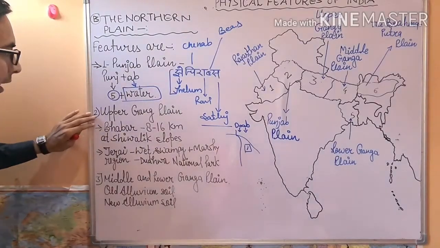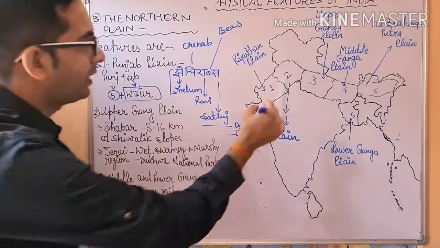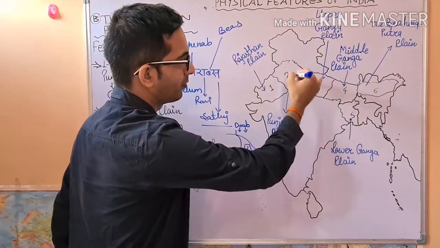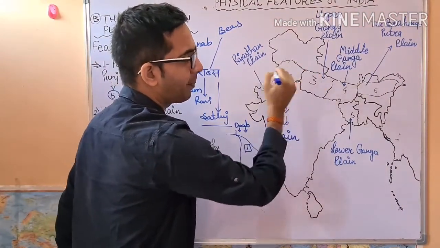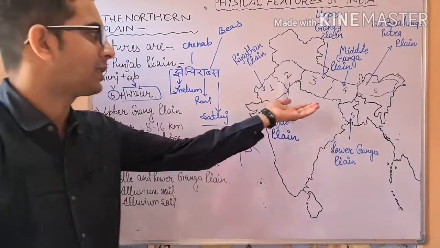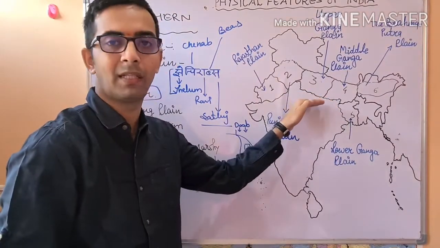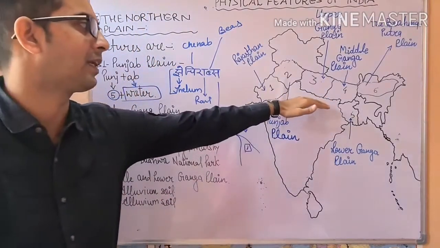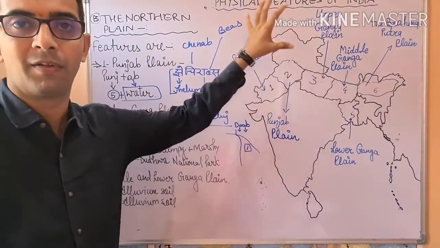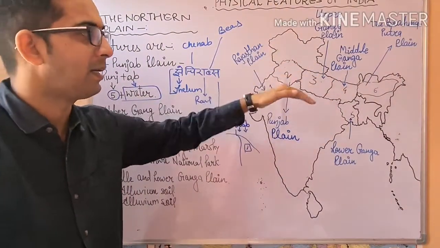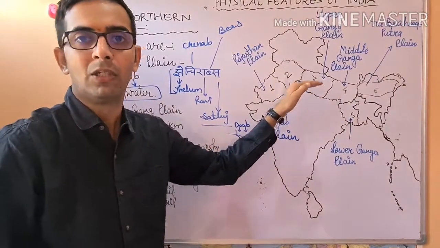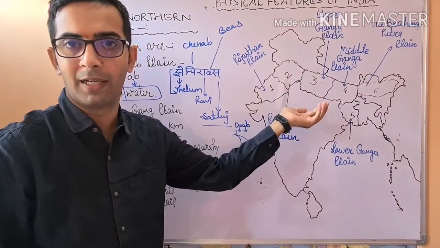In the Upper Ganga plain, when the streams start moving downward, variation in relief features is also found in the upper part. It doesn't mean that when we talk about a plain, there is no variation in relief features. The upper part is the part of the foothills of the Shivalik region.